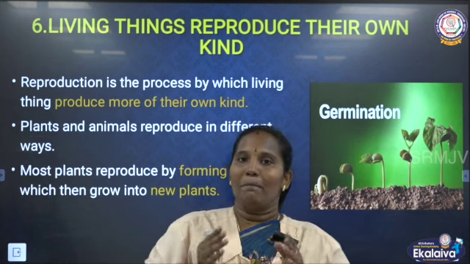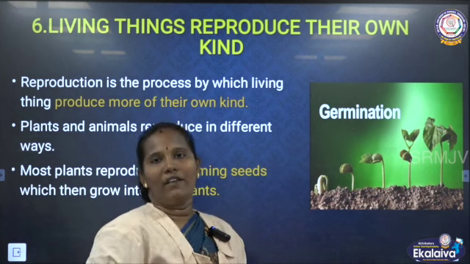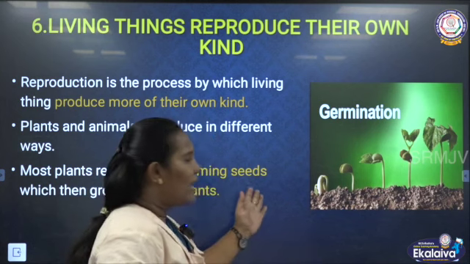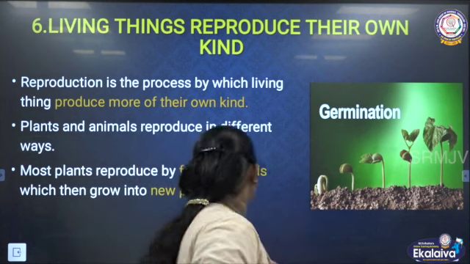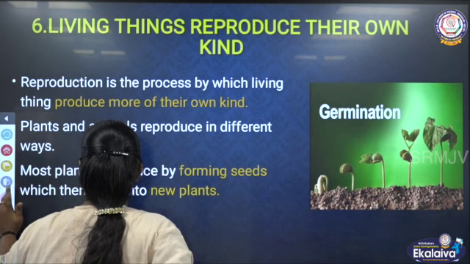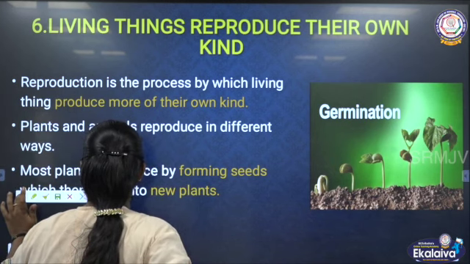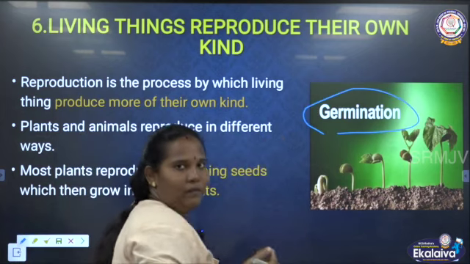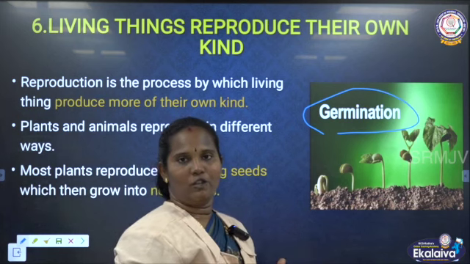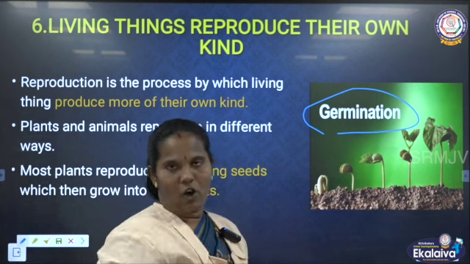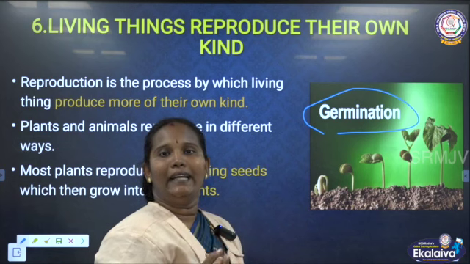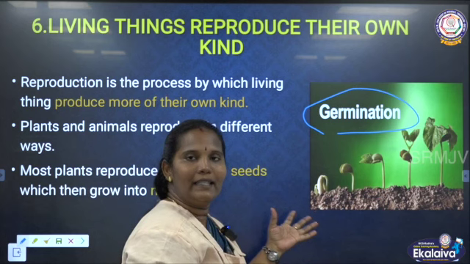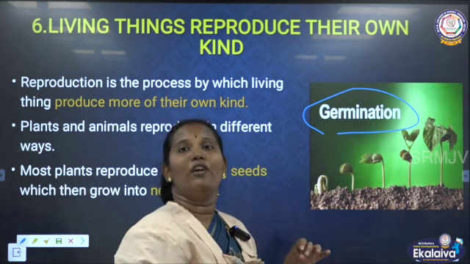How do they reproduce? Plants and animals use many ways for reproduction. First we have to see about the plants. Plants reproduce by germination. What does germination mean? A tree can produce a lot of seeds. These seeds enter into the soil. If the seed gets enough water and enough sunlight, after that it slowly grows.